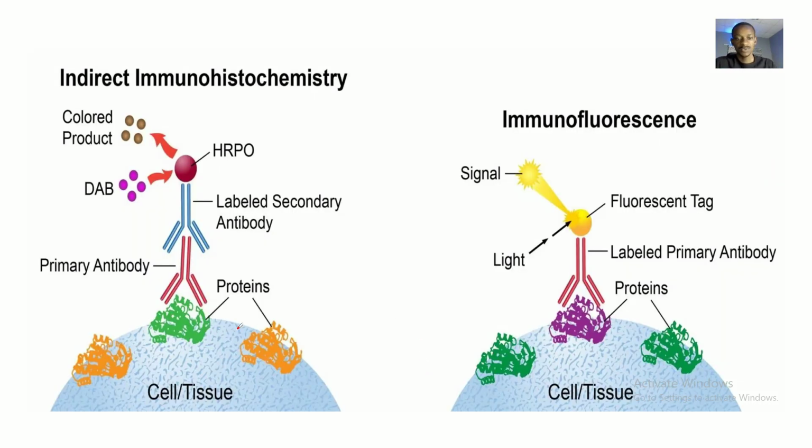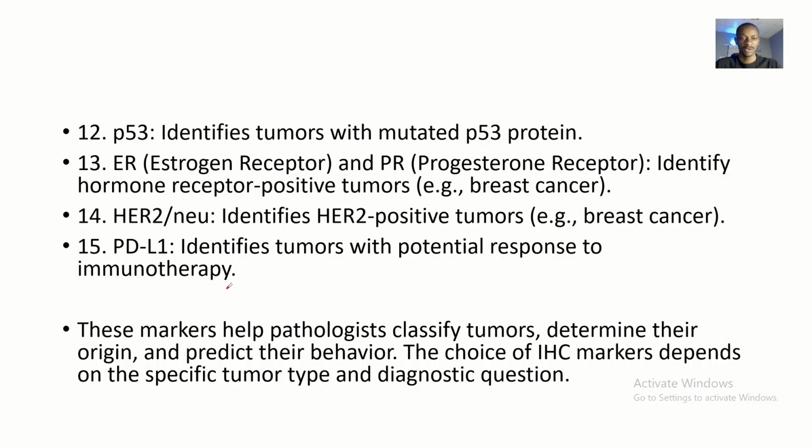So this is the immunohistochemical assay. They do it purposely, and once they see some particular immune markers, you know that these markers were formed or released because of a particular disease condition in the body. We have P53. This one identifies tumors with mutated P53.